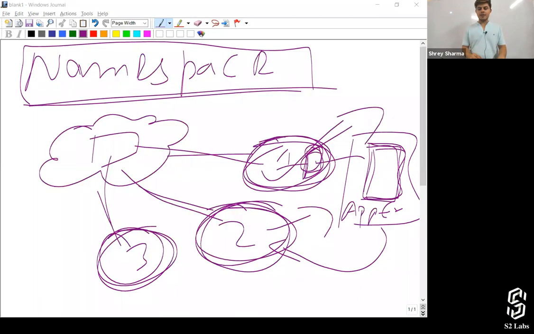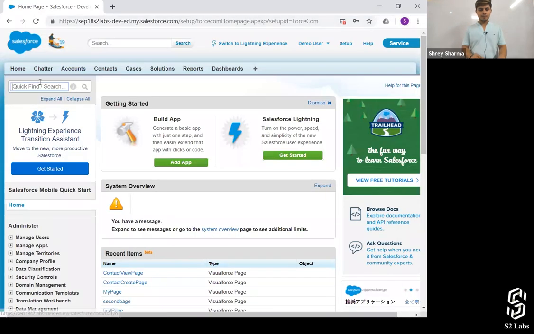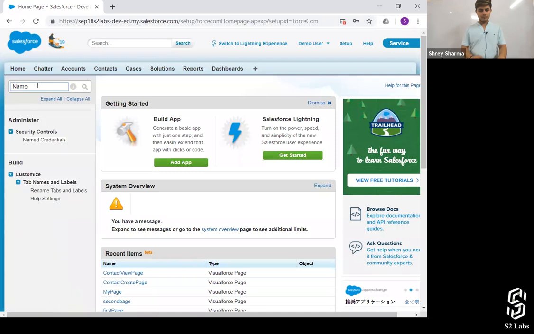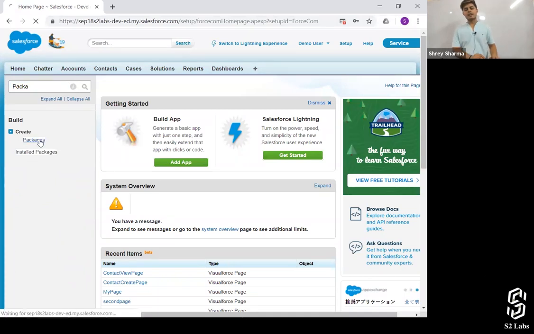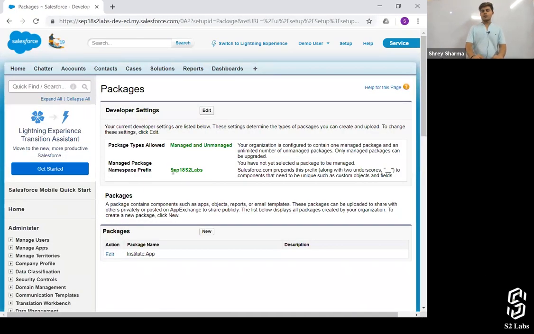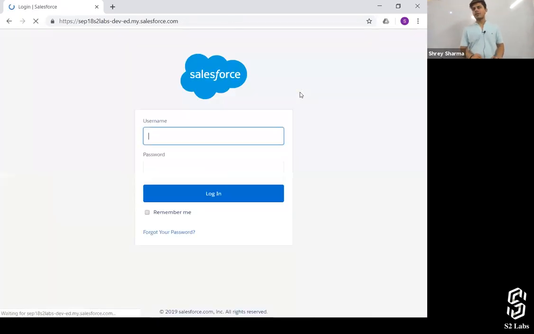So let's create the namespace, right? You go to packages. The namespace over here is already created, so I need to log in to some org where a namespace is not already created, right?